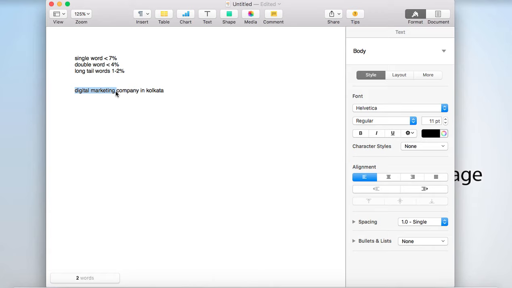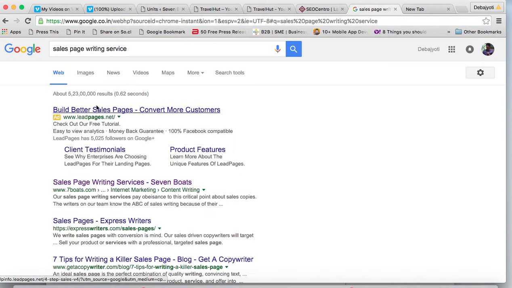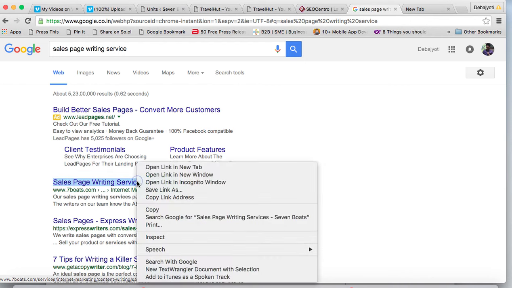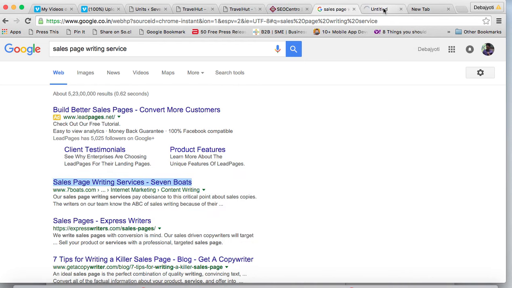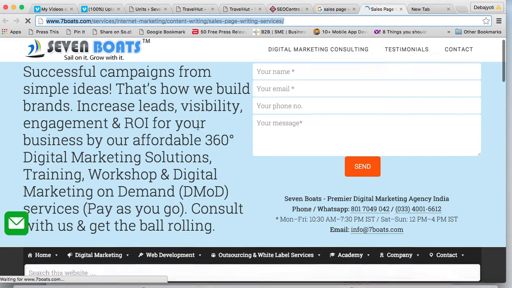Let us take an example right now. If we go to google.com and search for sales page writing service, we see the 7boats sales page writing page is at number 1. Now if we click on this page and open it, this is the page URL that we can see at the top of the browser. Now how to check the density of this page?